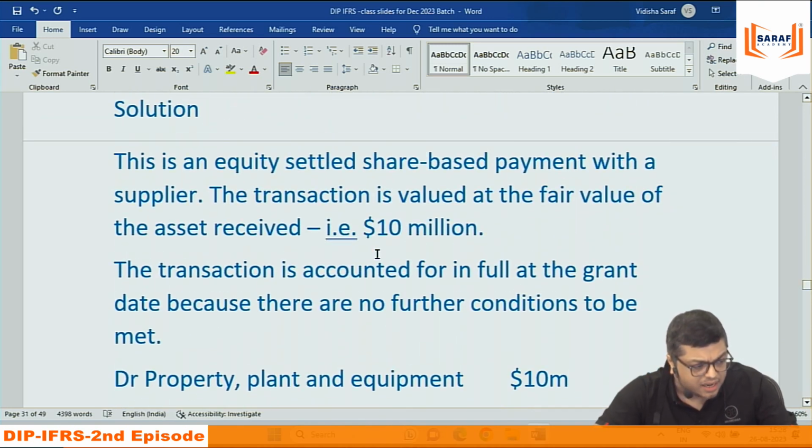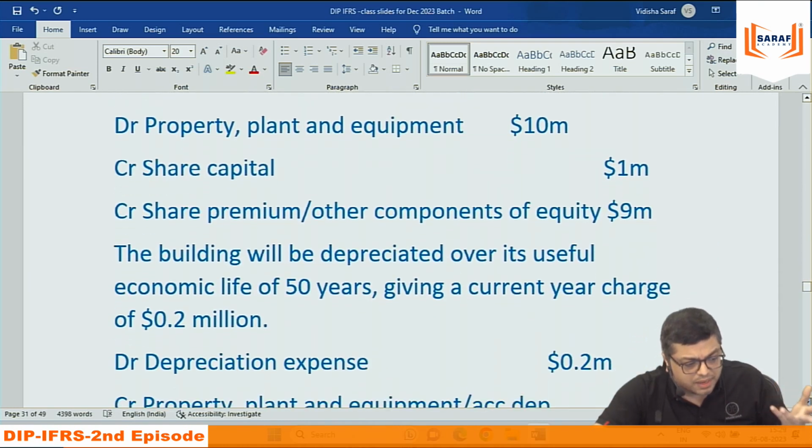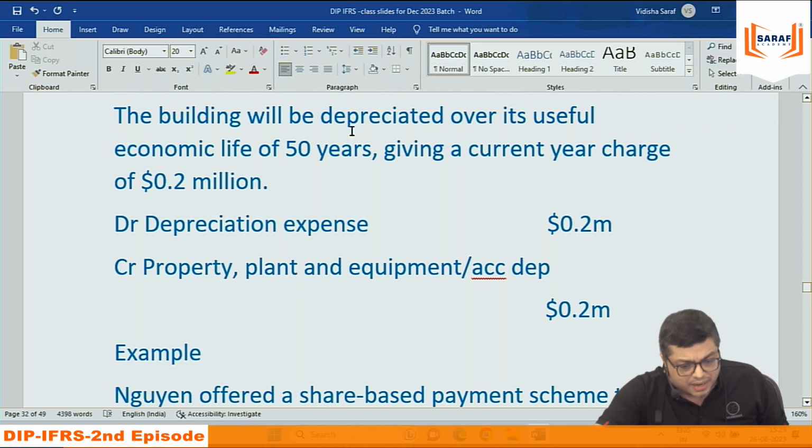It is written here, this is an equity settled share based payment with a supplier of a factory building. The transaction is valued at the fair value 10 million. The transaction is accounted for in full at the grant date. When we purchase the building, we have given the shares. The building, 10 million, will be depreciated over 50 years because the life of the building is 50 years. So every year depreciation will be 10 million divided by 50, 0.2 million.